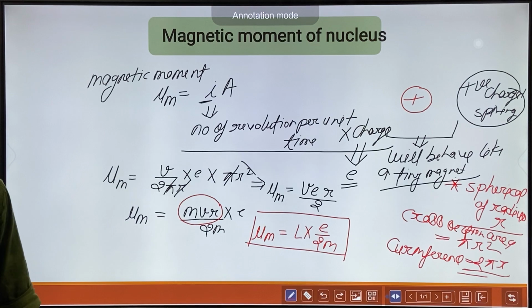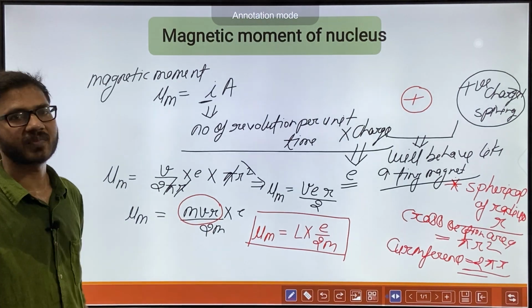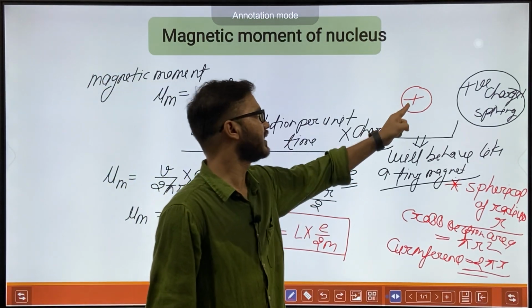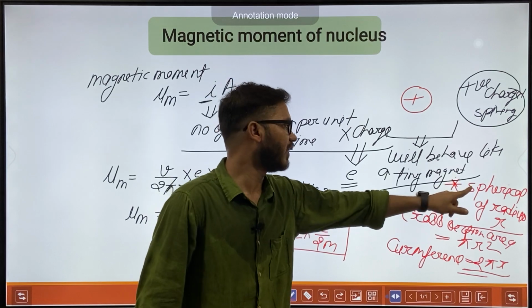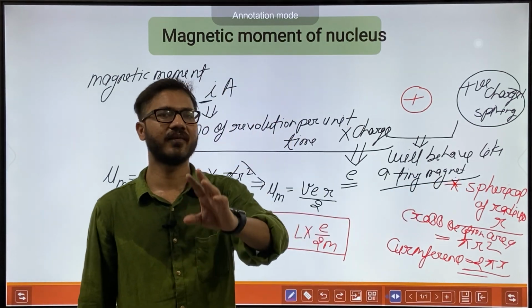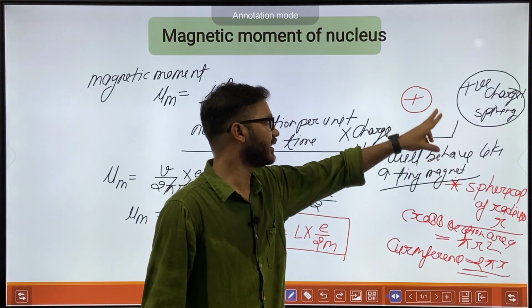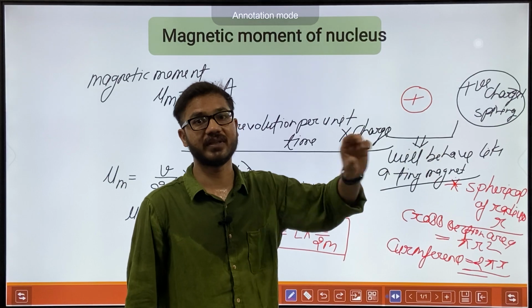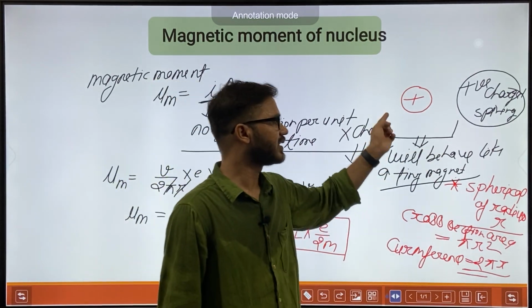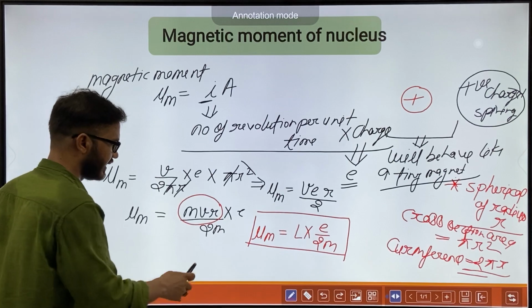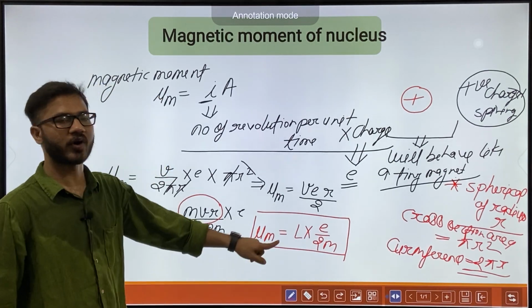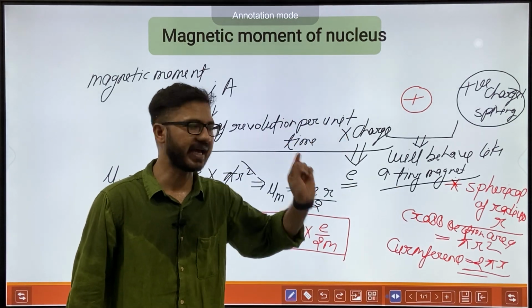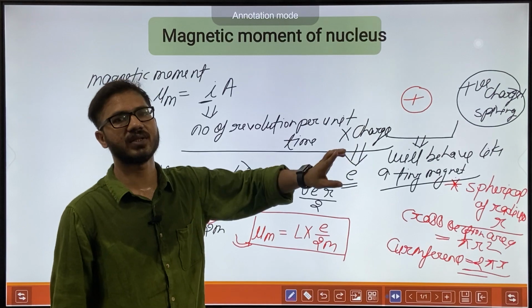Okay, so first thing, from the starting I have told you that the nucleus is spherical of radius r. But in actual fact the nucleus is not spherical. So there will be some deviation, because in this formula we are treating the nucleus as spherical, but in reality it is not.